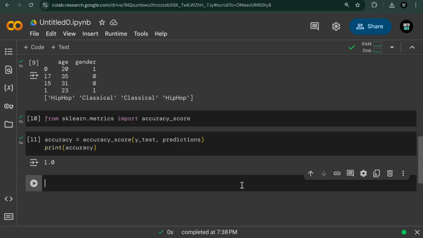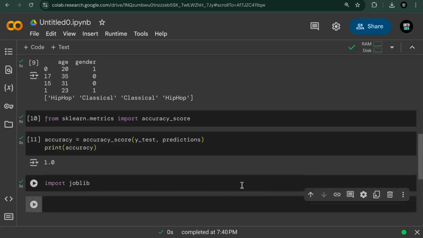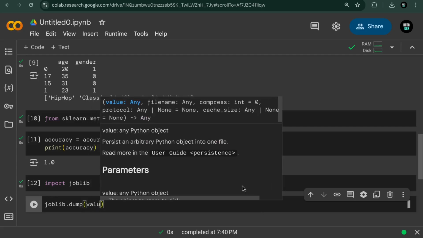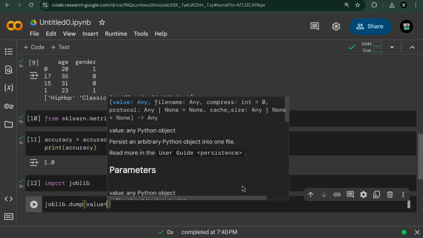We can say import joblib, and from joblib we want to use a function called dump. So we say joblib.dump, and then pass in the value that we want to dump. Dump basically means creating a file.